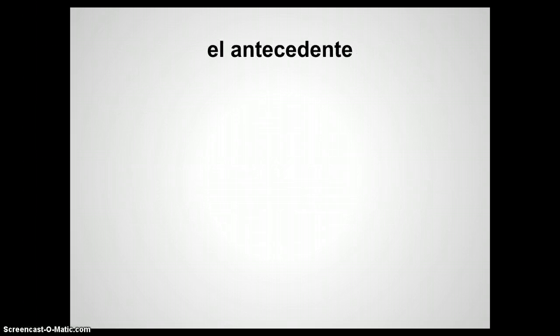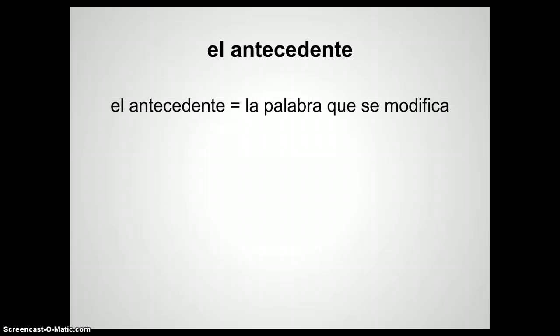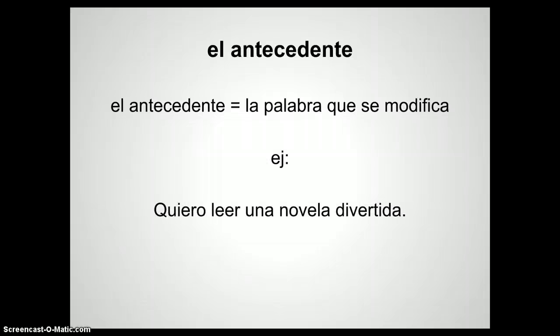Algo muy importante con cláusulas adjetivales es el antecedente. ¿Qué es el antecedente? Es la palabra que se modifica. It's the noun that's being modified. For example, quiero leer una novela divertida.